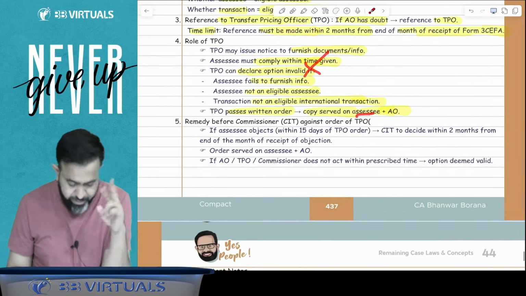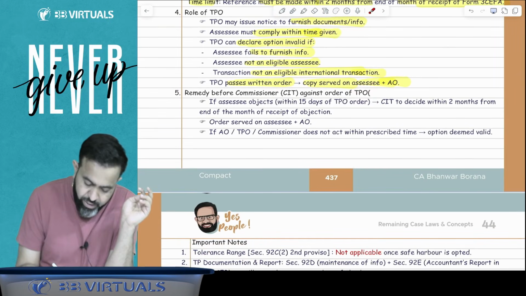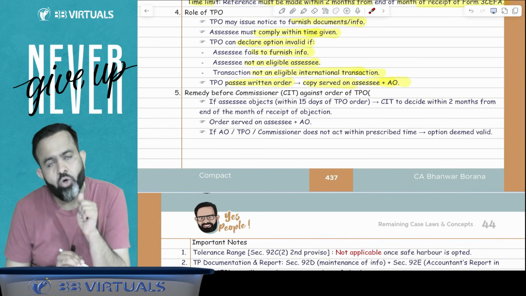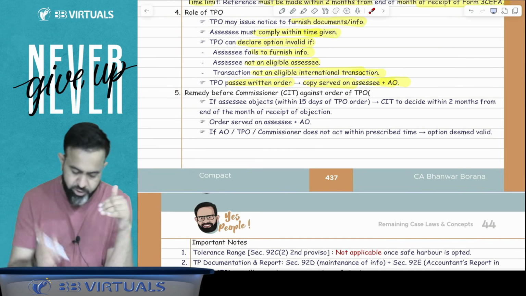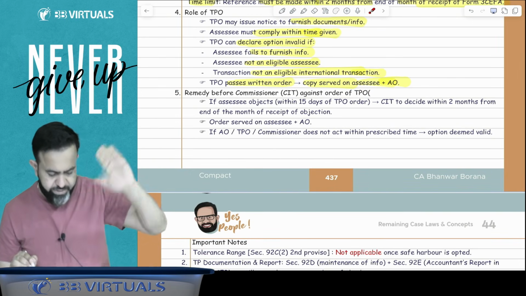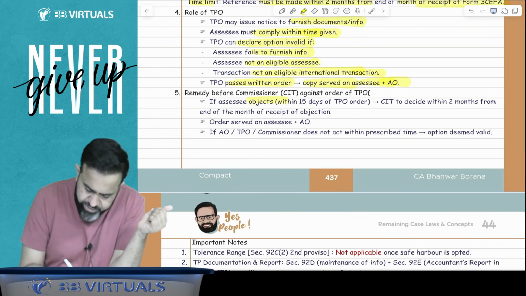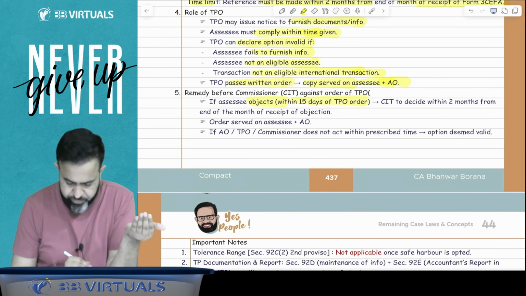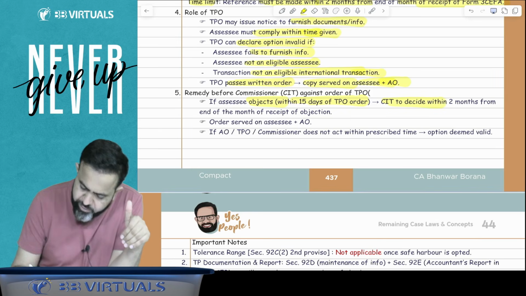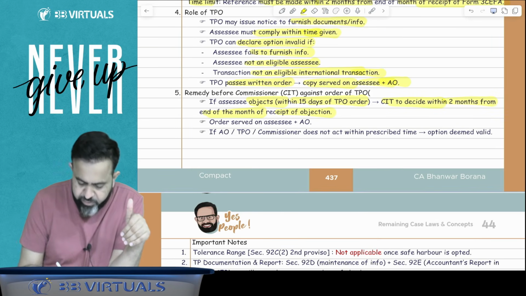Now what will happen? Remedy before the commissioner: appeal against the order of TPO. Suppose TPO passed the order and you are not satisfied with the TPO order, then you can file an appeal to the CIT, that is commissioner. Now what will happen here? If assessee objects within 15 days of the TPO order, then CIT to decide within 2 months from the end of the month in which receipt of objection.